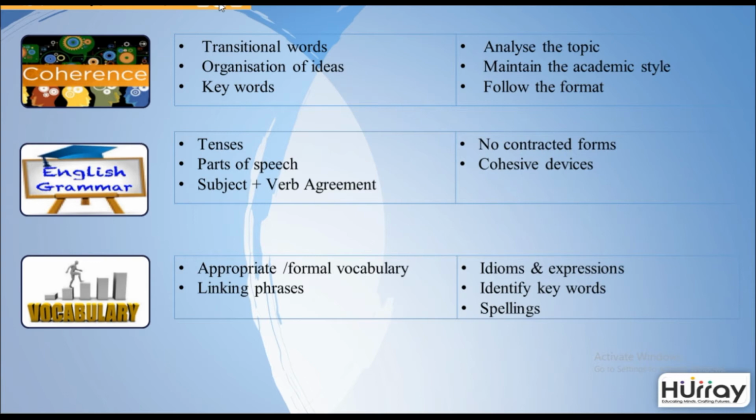Use parts of speech where required. Make sure that you use correct subject-verb agreement. Do not use contracted form of words. Use correct cohesive devices. When it comes to vocabulary, use correct vocabulary and formal vocabulary. Use correct linking phrases. If required, you could use idioms and expressions. Identify keywords. Use correct spelling.